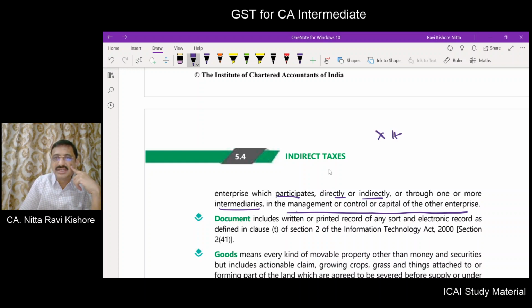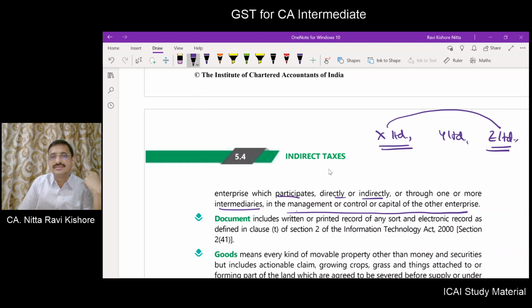There is one X Limited, there is one Y Limited, there is one Z Limited. Now I want to know whether X Limited is an associated enterprise with Z Limited. Now X Limited is able to control Z Limited directly. X Limited is able to directly participate in the management of Z Limited.